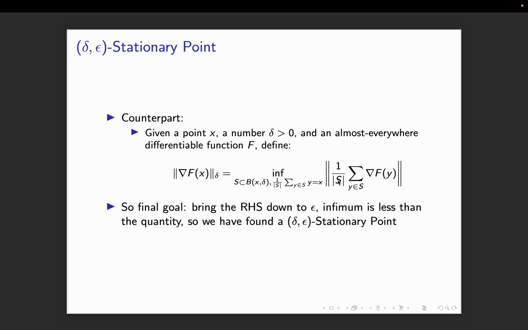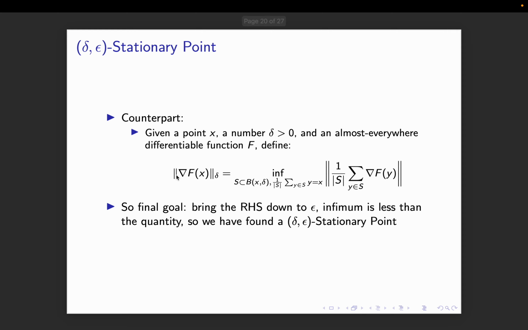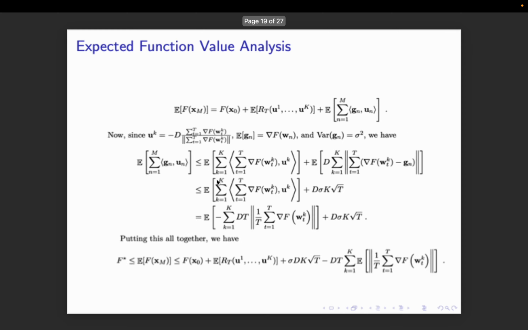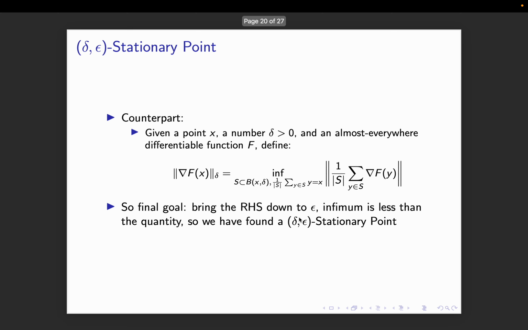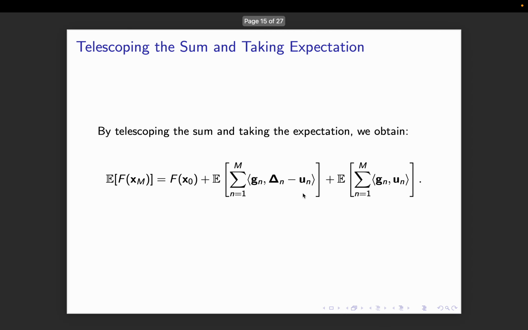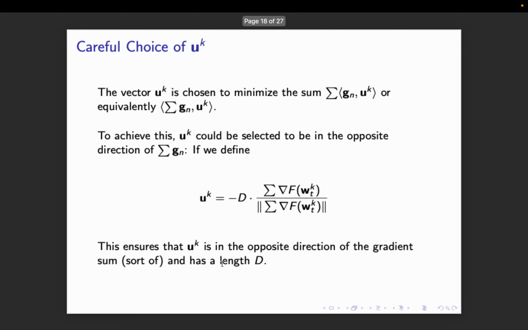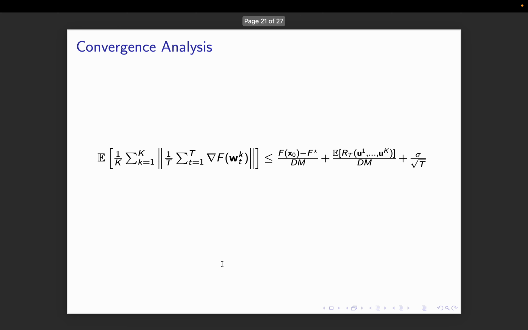So I have the gradient sum of those t points, and if I can somehow bring this quantity down, the one between the norms, I am able to comment on the delta-ball gradient norm of the average of these points, because the average has to satisfy this. But the average is what we are returning in our algorithm. That's what we return, the average of those t points. So I am on to something here, it seems.